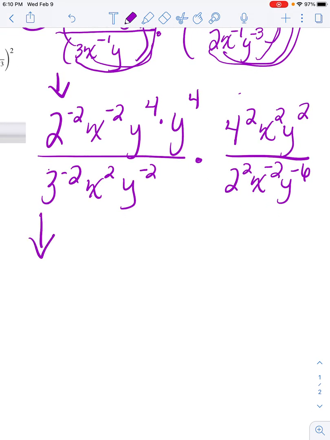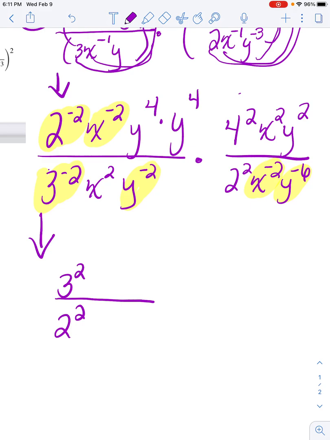Next, I want to flip my negatives. So I'm going to mark everything that's negative that I'm going to have to flip to the other side. So on the first one, 3 to the negative 2 and 2 to the negative 2. So we're going to flip those to make them positive.